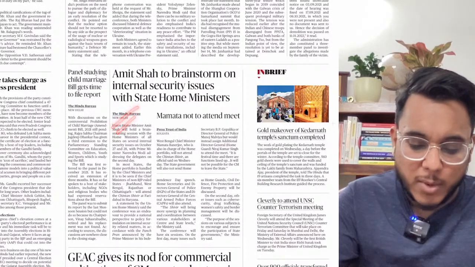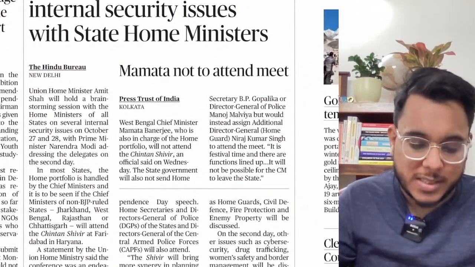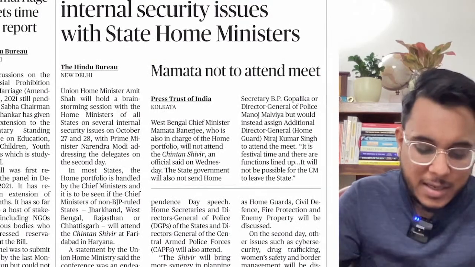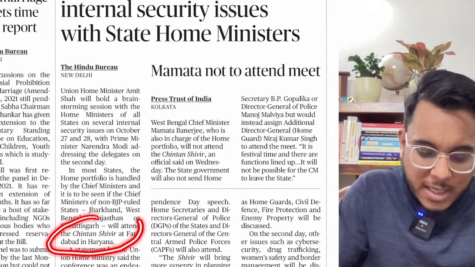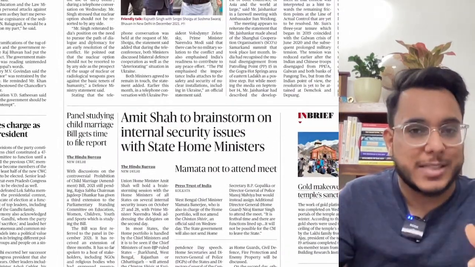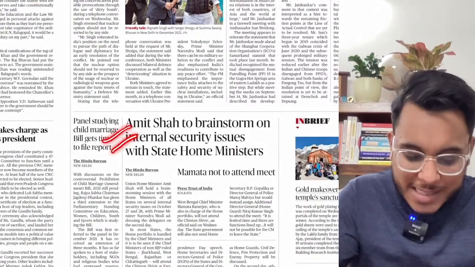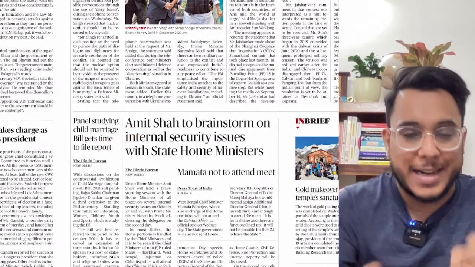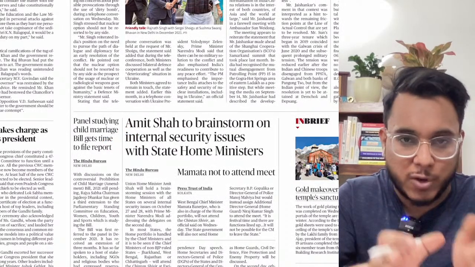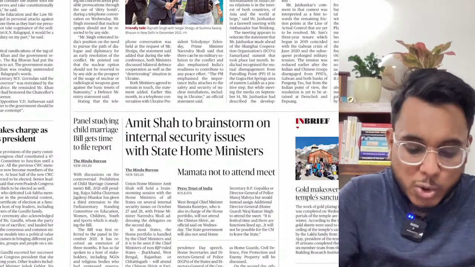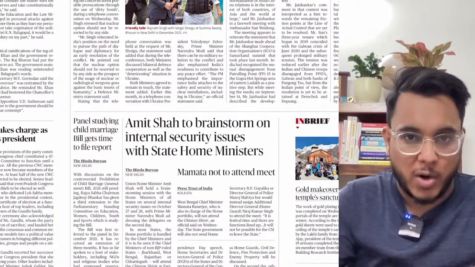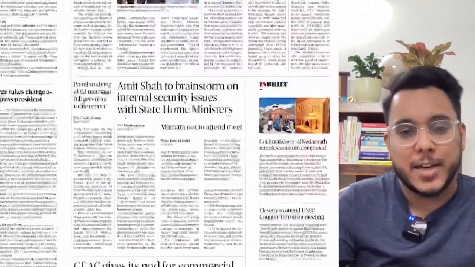Amit Shah to brainstorm on internal security issues with state home ministers. So basically guys, there is a Chintan Shivir, a kind of brainstorm session that has been organized. It will be held on 27th and 28th of October, that is today and tomorrow. What the outcomes will be is more important. So when it is conducted, we'll see that.